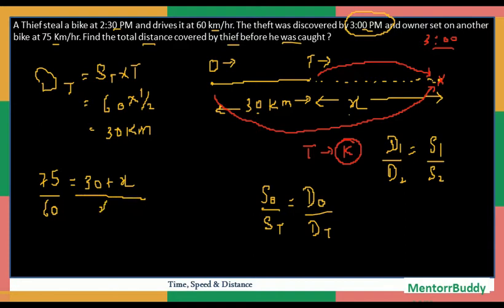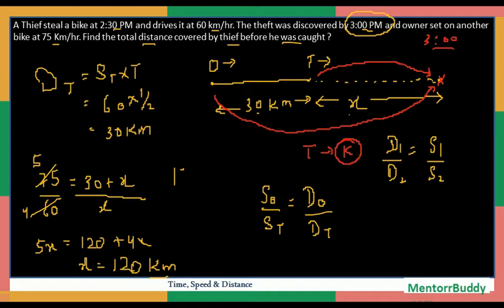Now I have to solve this and get the value of x. So 15 4 times, 15 5 times will be ruled out. This will become 5x is equal to 120 plus 4x. Solving this, x will be equal to 120 kilometers. So the question was to find the total distance covered by the thief before he was caught. So this is 120 kilometers and 30 kilometers more. In that case the total distance covered by the thief will be 150 kilometers. That is the correct answer.